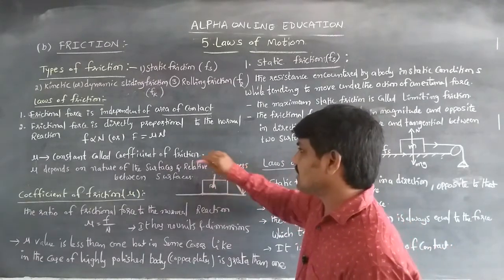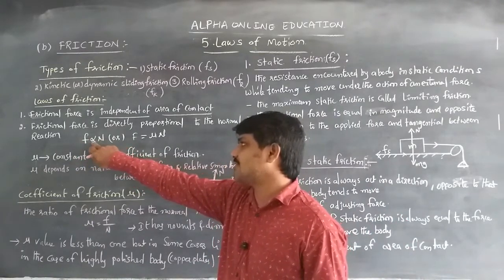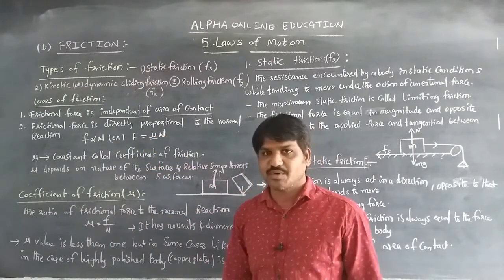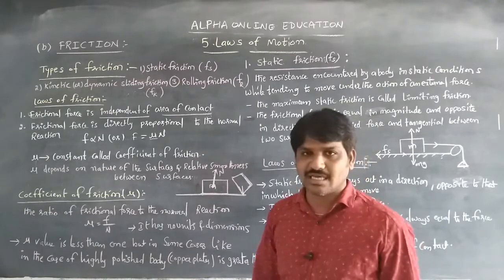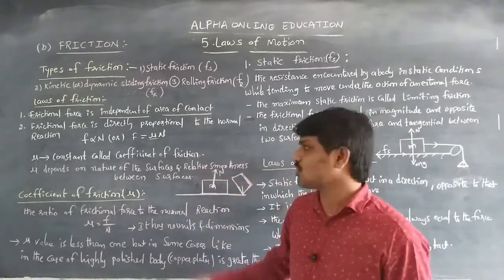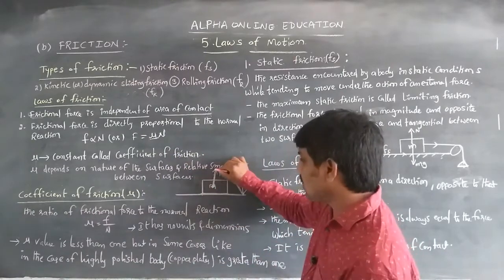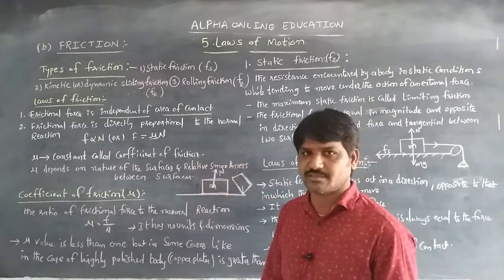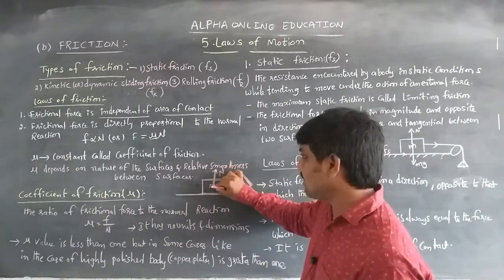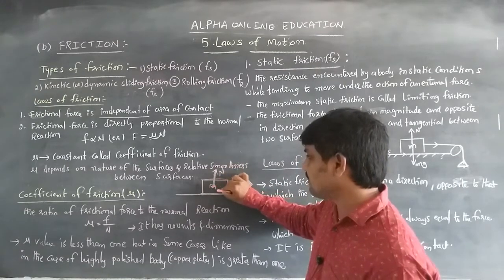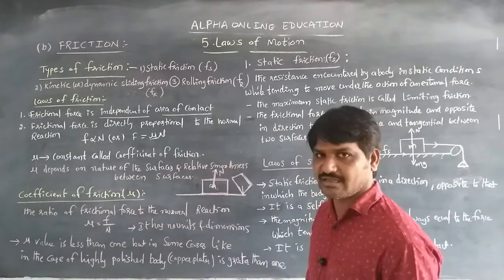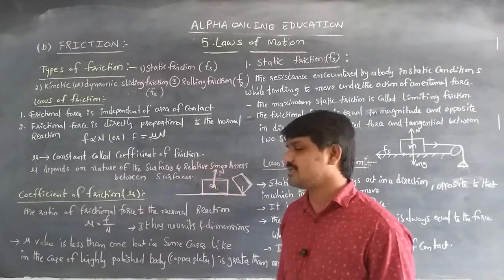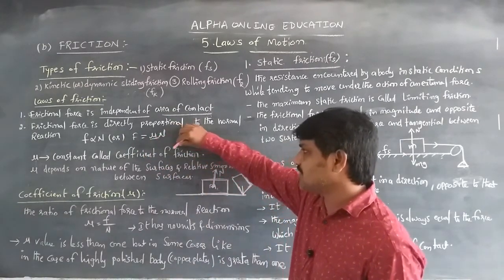Here F means frictional force, N means normal reaction, F is proportional to N. We can say that F is equal to mu N, where mu is the proportionality constant. The proportionality constant mu is called the coefficient of friction. If the normal reaction increases, for example if the mass increases, the frictional force between the surfaces also increases. So the normal force is directly proportional to the frictional force, which means frictional force increases if the normal force is increased. So F is equal to mu N, and mu is called the coefficient of friction.